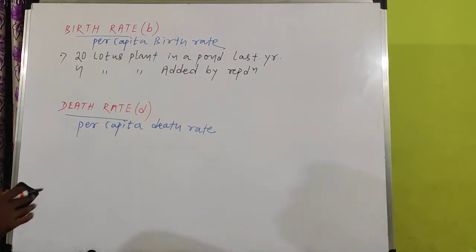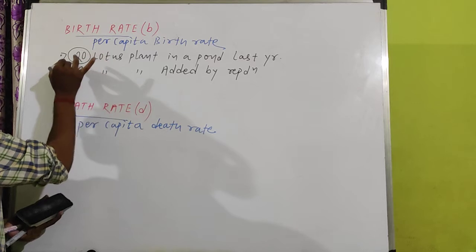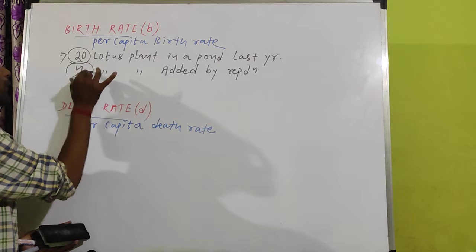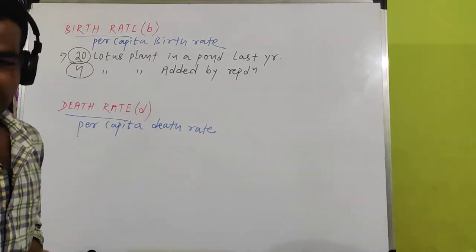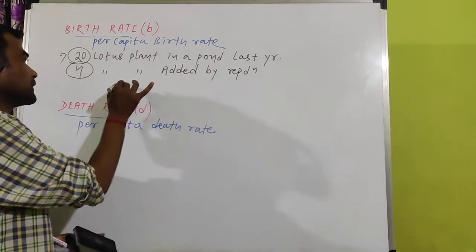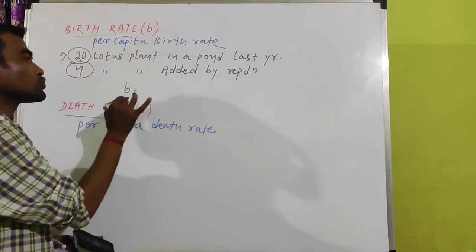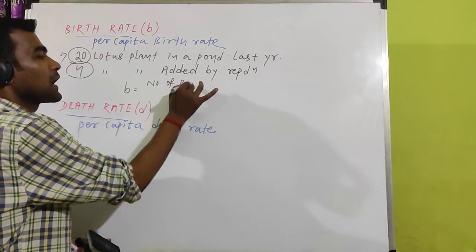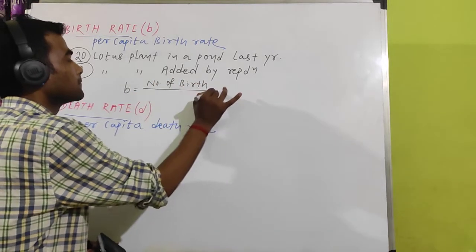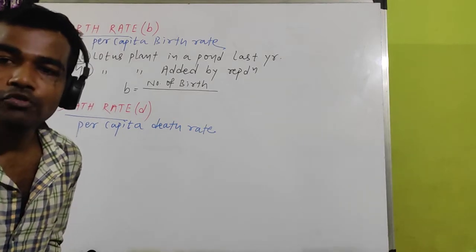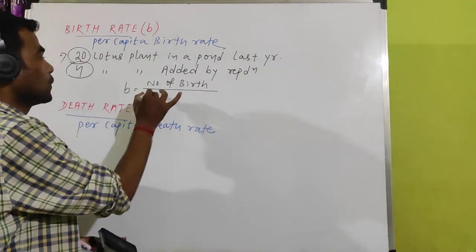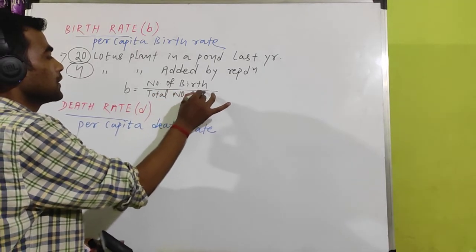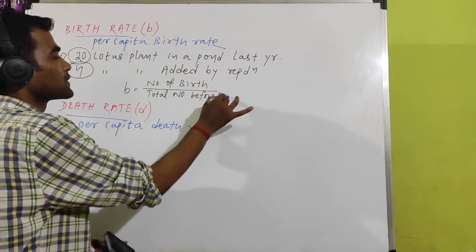What is the birth rate? Initially there are 20 lotus plants in a pond last year, but this year 4 plants were added. Formula: small b equals number of births divided by total number of individuals before births in the population.